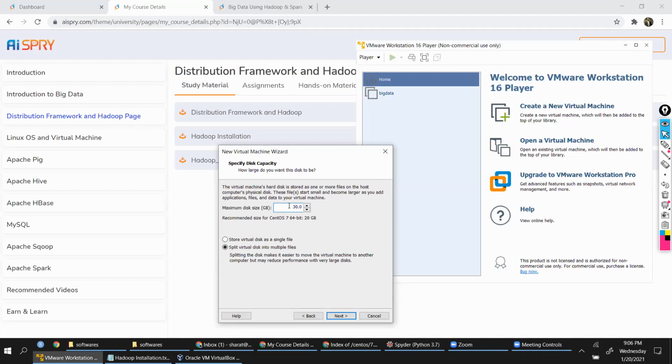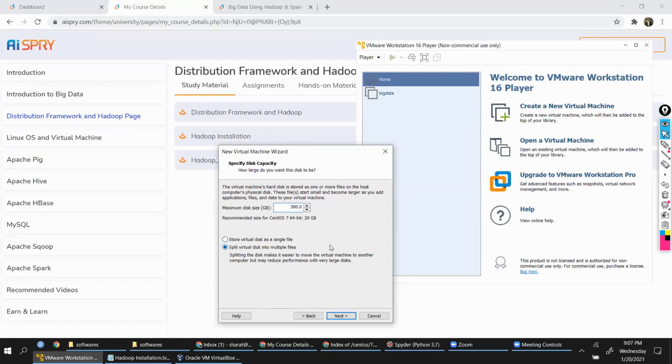You can take 300 also, guys, here. Remember, this is the maximum disk size that you might want to give your virtual machine. It doesn't mean that the entire storage space is occupied or restricted for usage. It basically means that your hard disk can extend, or you can assign up to 300 GB to this particular virtual machine.